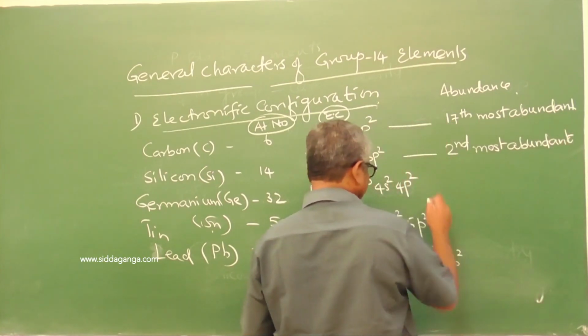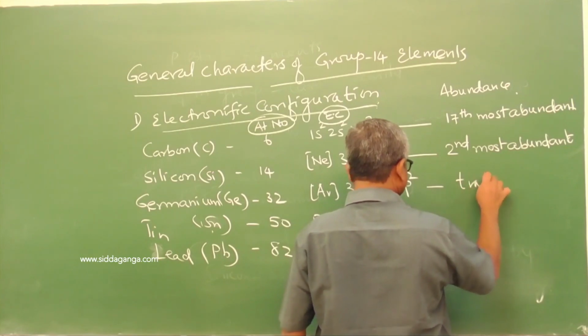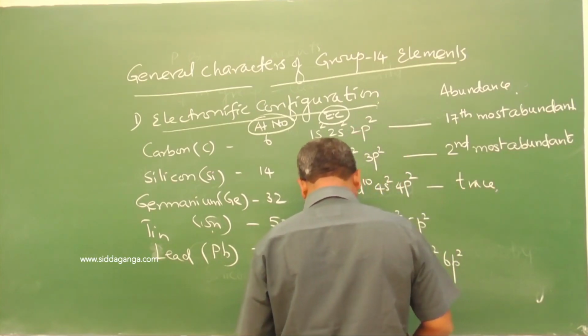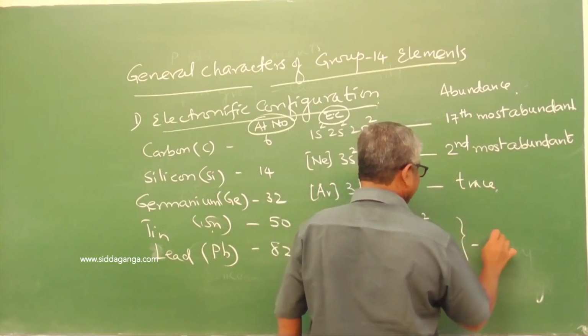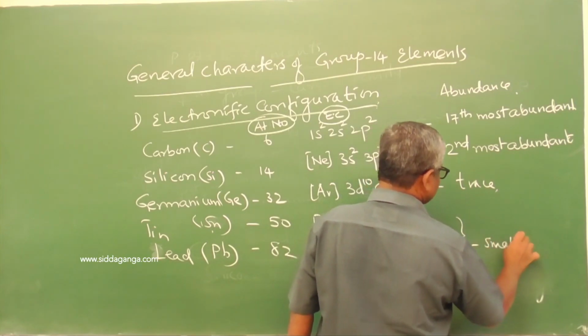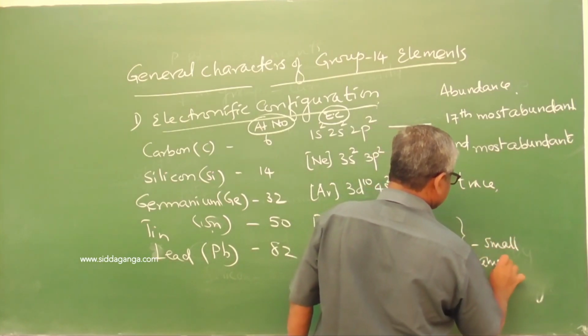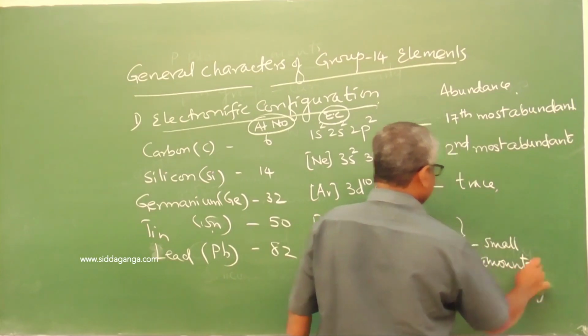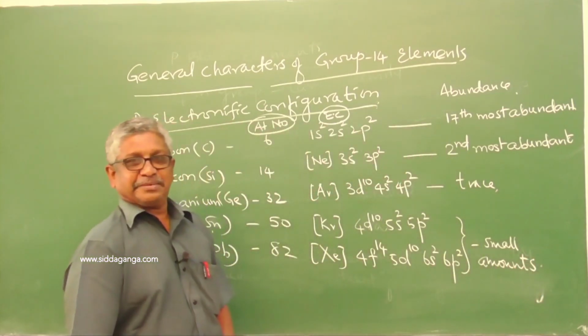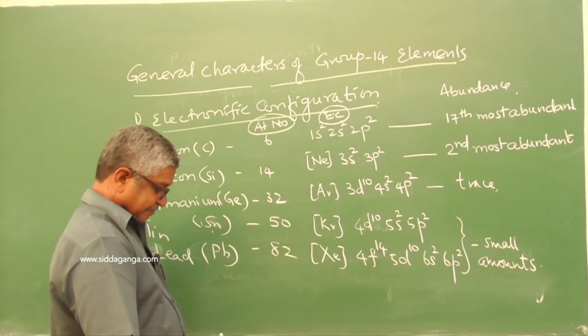Germanium is available in trace, and the other two are available in small amounts.